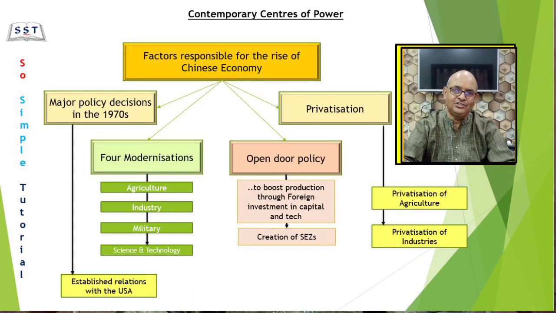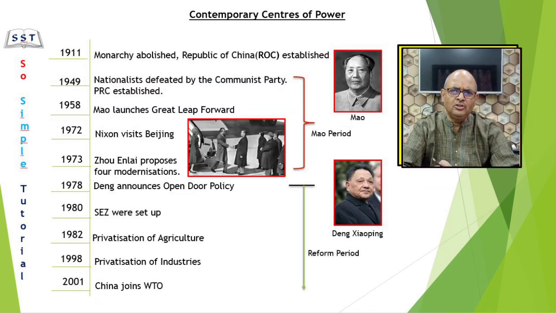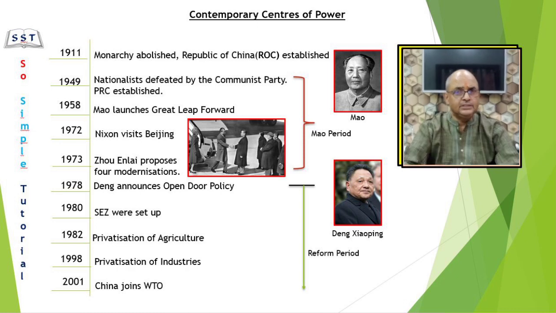In 1973, Chinese Premier Zhou Enlai proposed the four modernizations: first in agriculture, second in industry, third science and technology, and fourth in military. But these were not implemented immediately because of certain reasons. During this time, Mao was not keeping good health and died in 1976. Mao was succeeded by Deng Xiaoping. He is called architect of modern China.